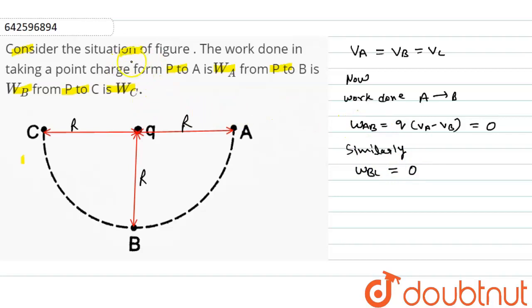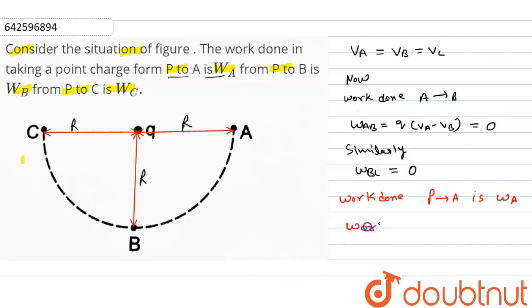And as in this question, it is given that the work done in taking a point charge from P to A is WA.